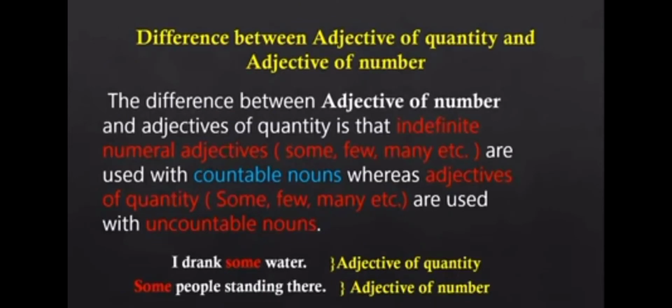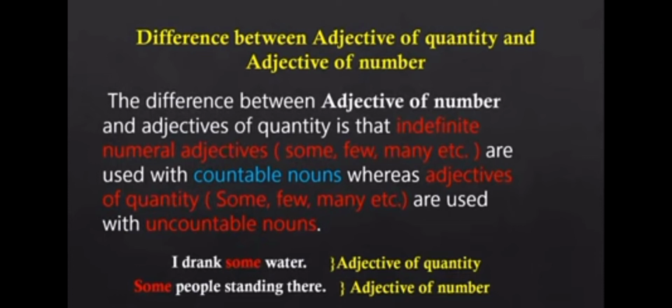Let's see the difference between adjective of quantity and adjective of number. The difference is that indefinite numeral adjectives, some, few, many, etc., are used with countable nouns, whereas adjectives of quantity are used with uncountable nouns. Let's see it in an example.